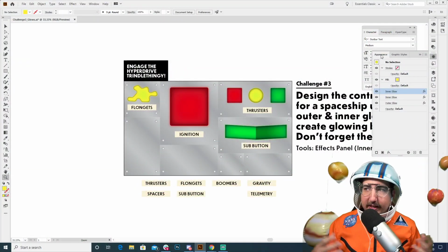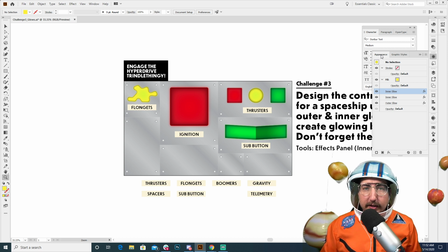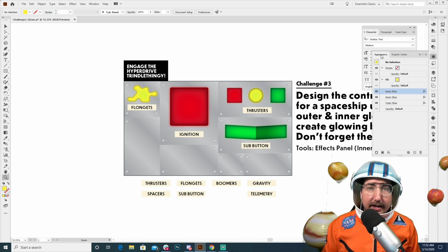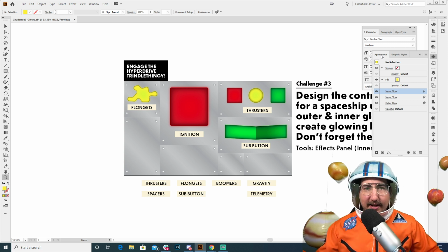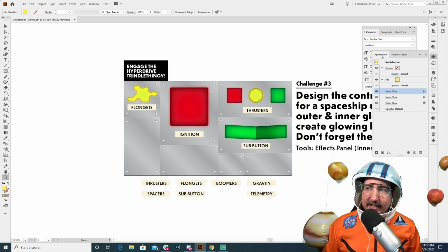Again, when I do these challenges, I want you to expand on them. So today, in the 25 minutes that we have, we got through using colors, using effects, defining graphic styles, and started to lay this out. But if you're going to go in and want to step this up, try to add textures. Maybe make the metal look like it's metal. Maybe make the buttons look like they have fingerprints on them. Maybe there's some alien acid splatter that has gone across the control board. Anything that you want to add to this to tell your story, make sure you do that.